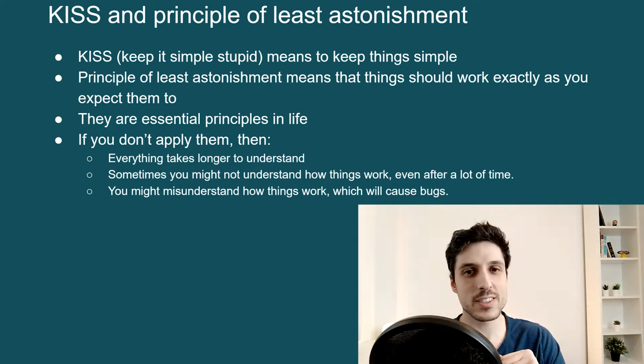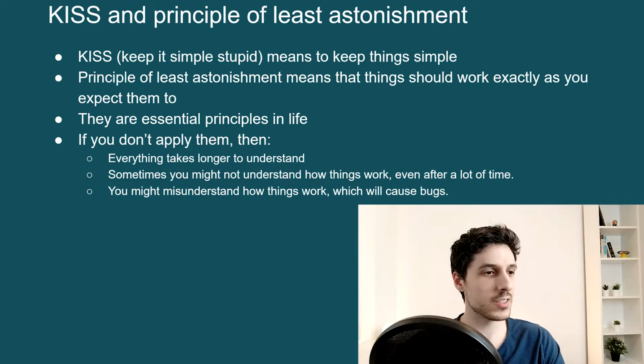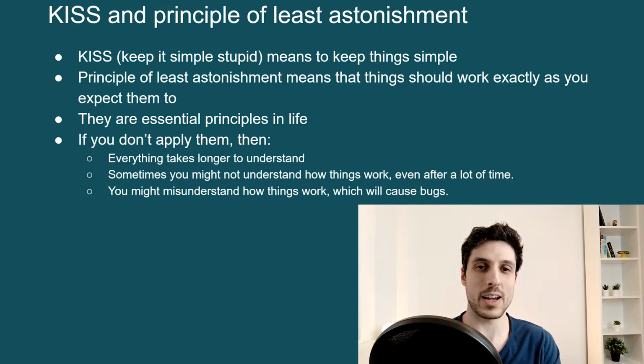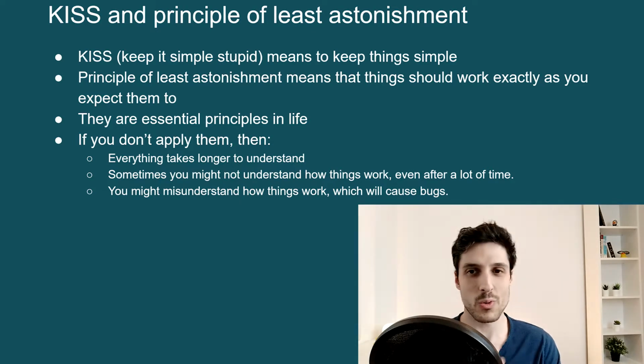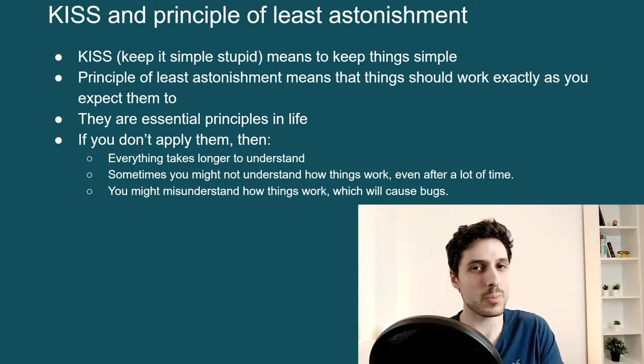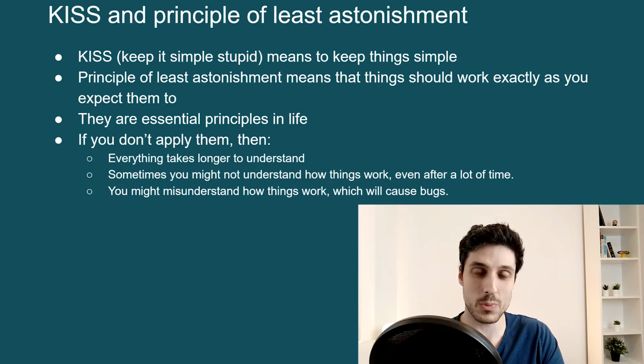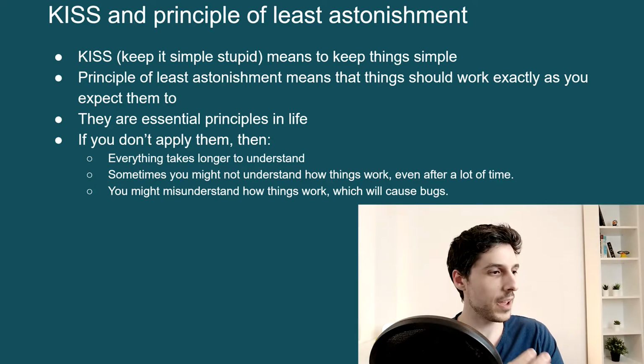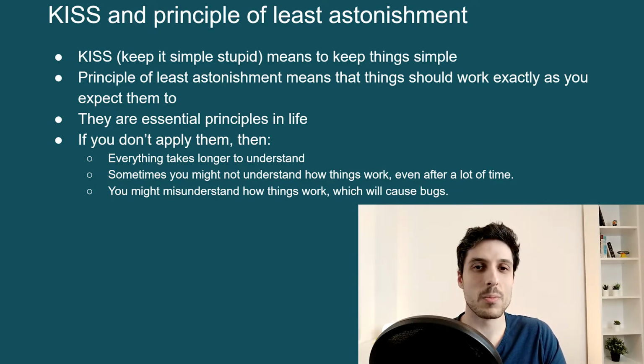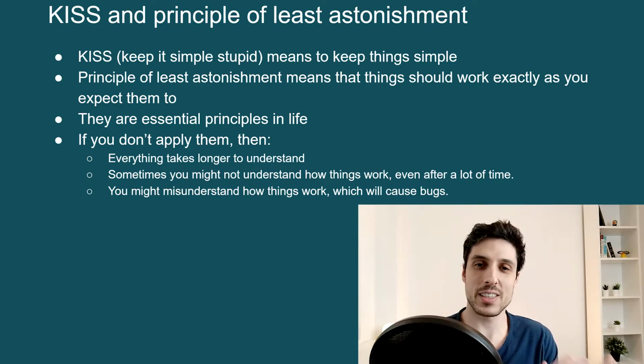So KISS, Keep It Simple Stupid, just means to keep your code basically as simple as you reasonably can. You don't have to go too crazy, as we said before, with a pragmatic principle, but in general, it should be as simple as possible within reason. And the principle of least astonishment means that things should work exactly as someone would expect them to. And the same, of course, applies to your code. Your code should work exactly as someone would expect it to. It shouldn't do unexpected things.